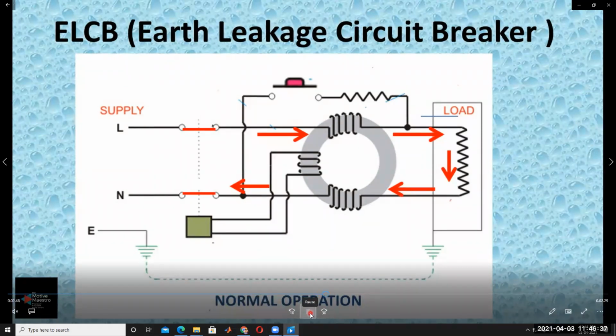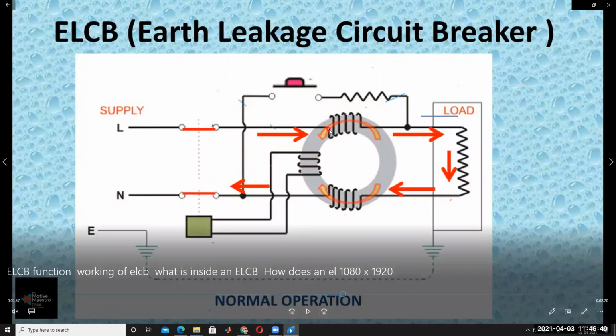So what happens if the current is passing through this winding? This is called the winding of the core balance current transformer. Understand? Whenever the current is passing through the winding, flux is generated. The flux direction will be like this, based on the thumb rule. The four fingers show the current direction, and the remaining thumb represents the flux direction.